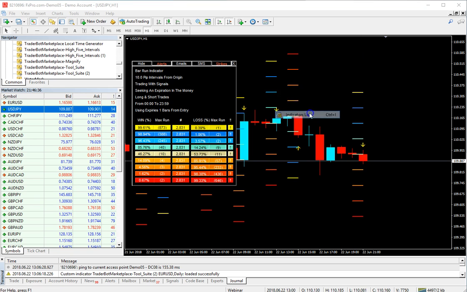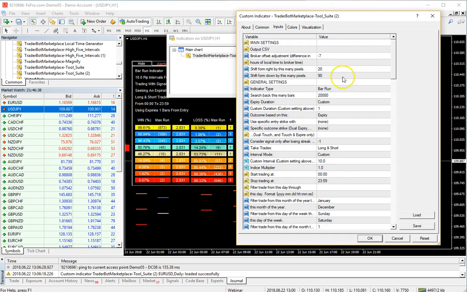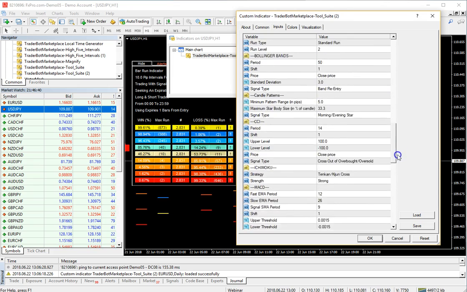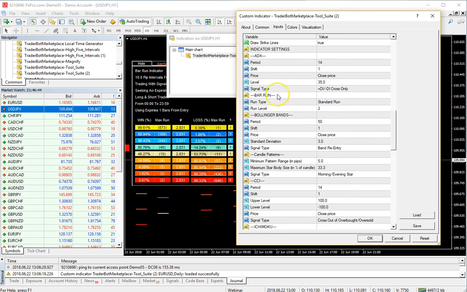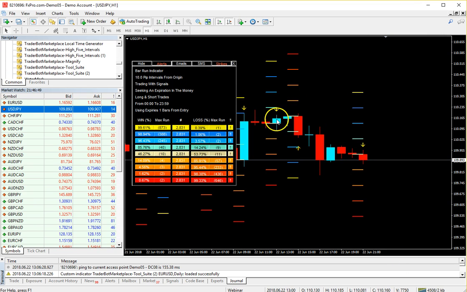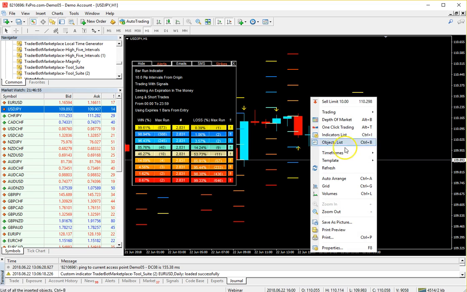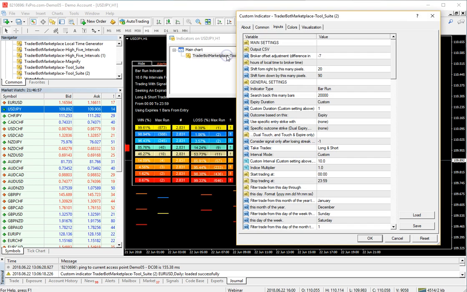Right now I've got it set on 2. I'll show you how to change that later. If you scroll all the way down to the bottom and find the bar run, I've got that set on 2. So every 2 bars that come out of the same color, it's going to spit out a signal. Is it a good signal? No, it's not. But we're going to look, okay, what if a signal comes out?